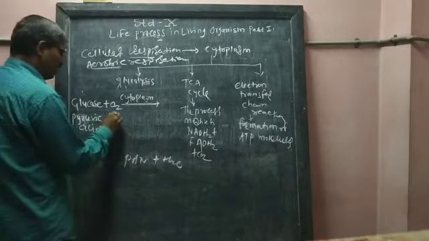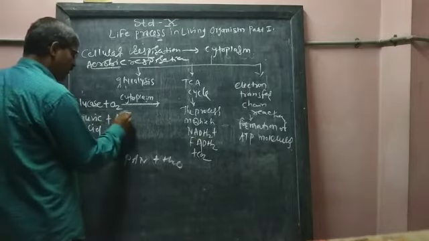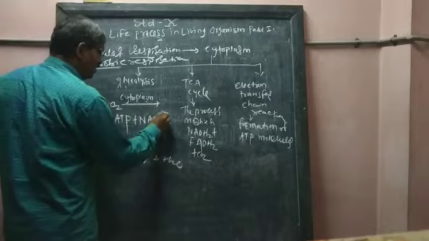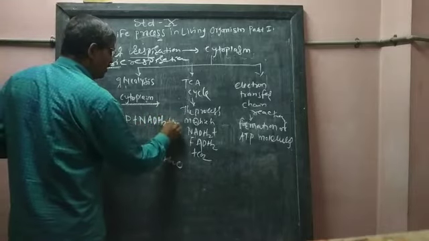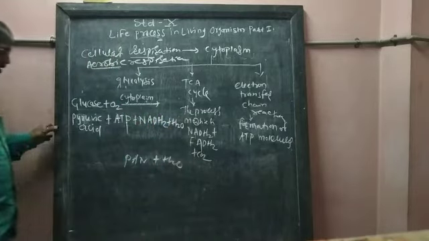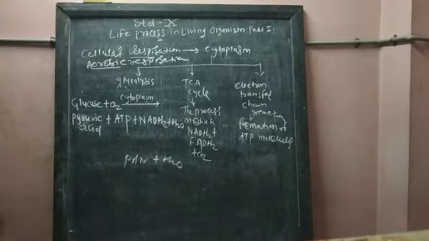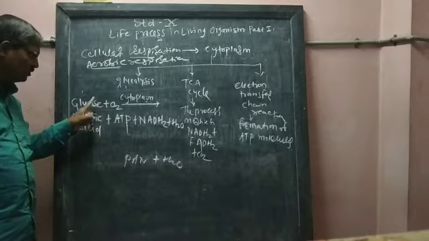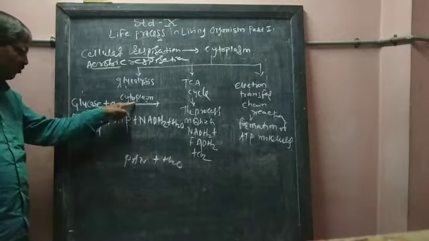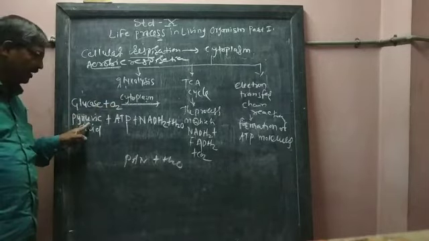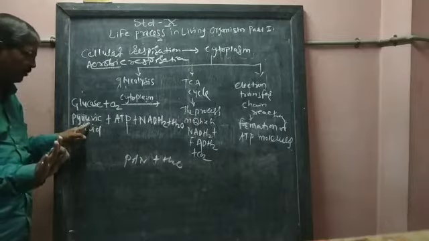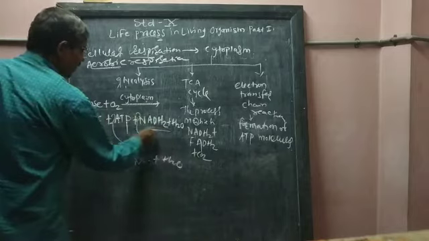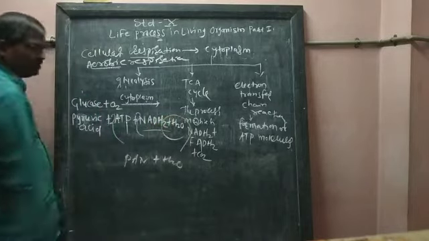Then A stands for ATP molecules, and N stands for NADH2, and water as it is. So when glucose reacts with oxygen in cytoplasm, it produces 2 molecules of pyruvic acid, 2 molecules of ATP and 2 molecules of NADH2, and water is formed.